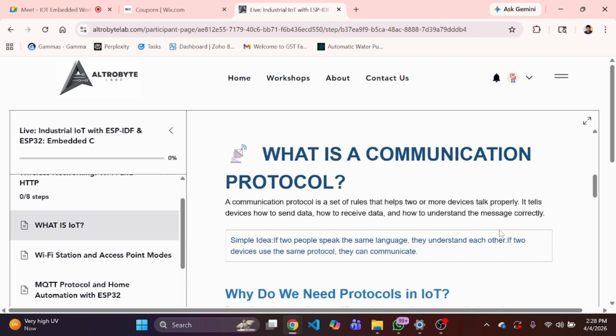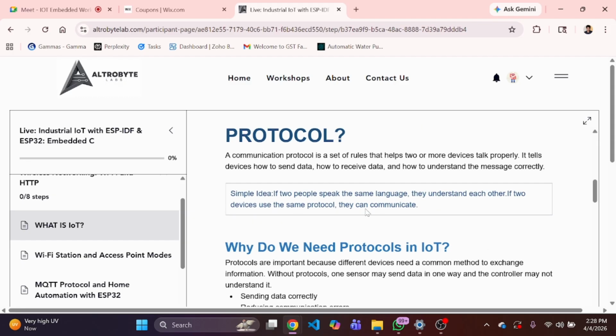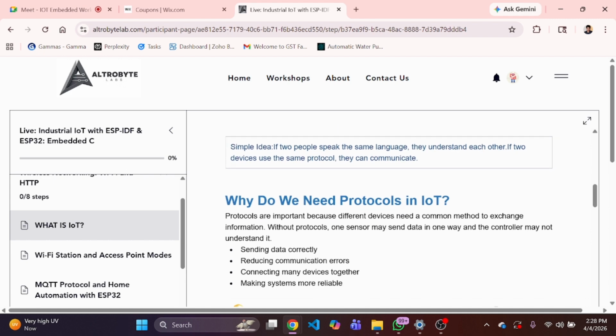If it does not follow any kind of architecture, any set of rules or format for communication, then most probably it would not understand the data, or it will receive garbage data, because that device does not have a proper format for the communication. So the simple idea: if two people speak the same language, they understand each other. If two devices are using the same protocol, they can communicate.